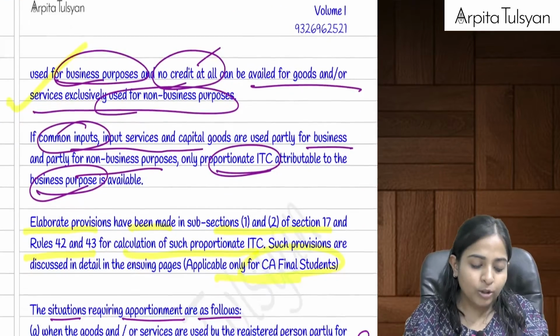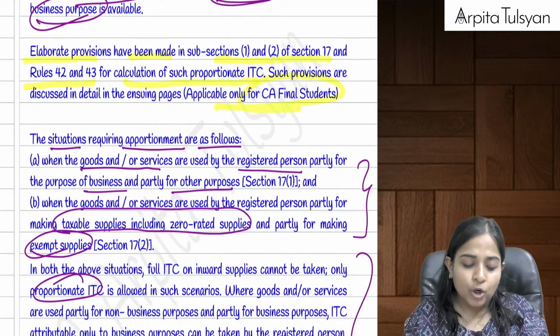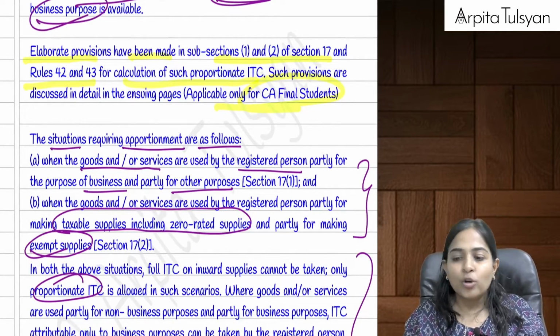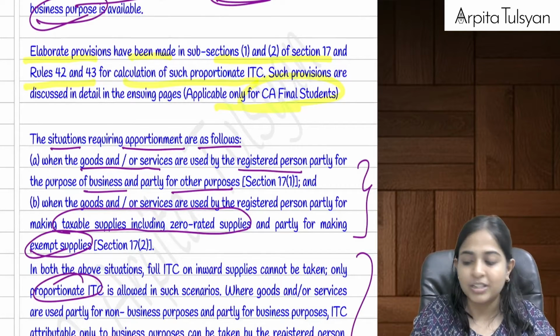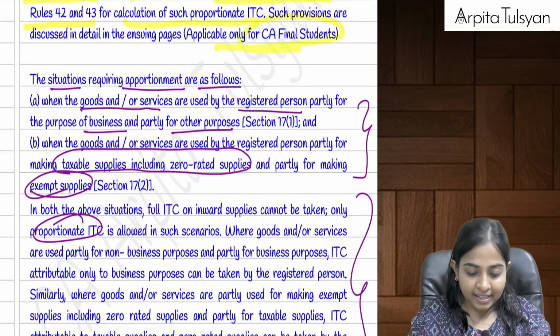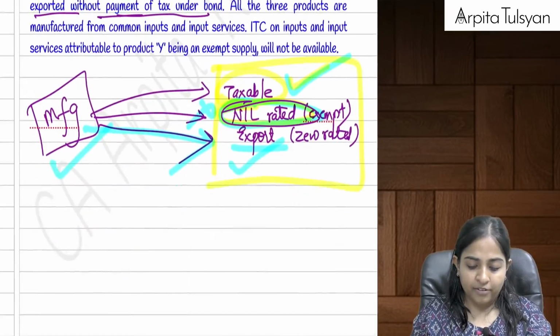Yes, all those things are given in section 17(1) and 17(2), and for that you have Rules 42 and 43, which are not there for CA Inter students, but are there at CA Final level. So this is what we had studied there.